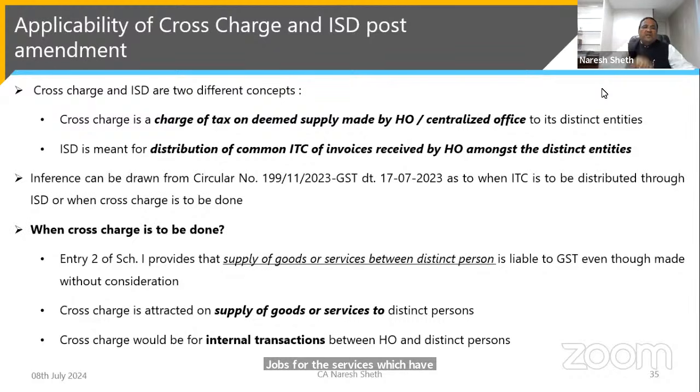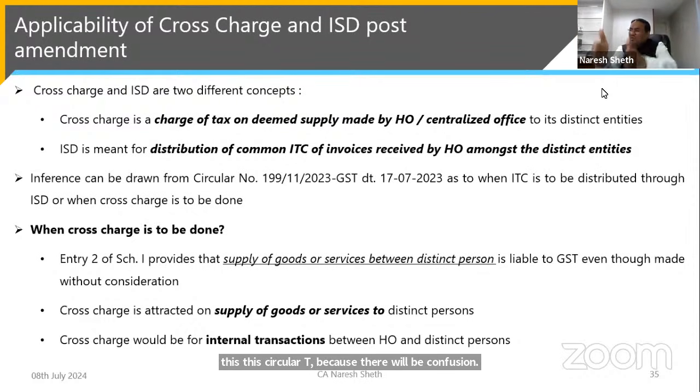to the distinct entities. Inference can be drawn from Circular number 199 as to when ITC is to be distributed through ISD or when cross charge is done. See, there will be big confusion. What will be covered under cross charge? What will be covered under ISD?